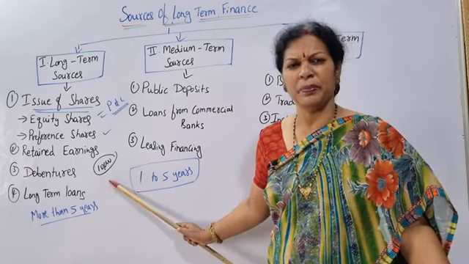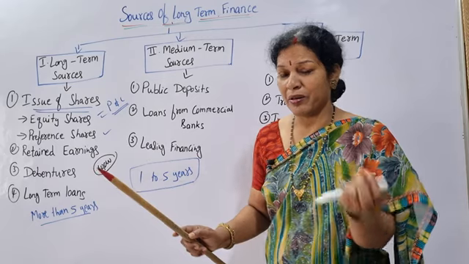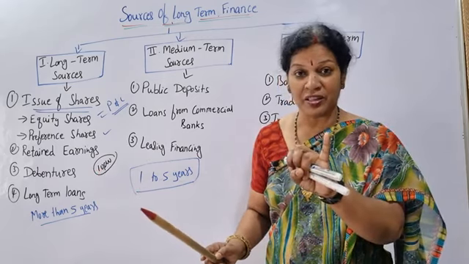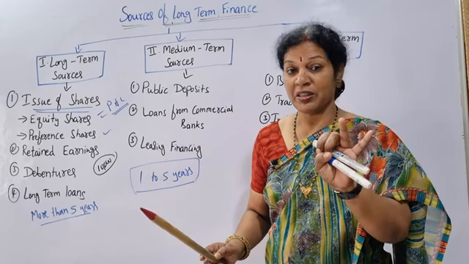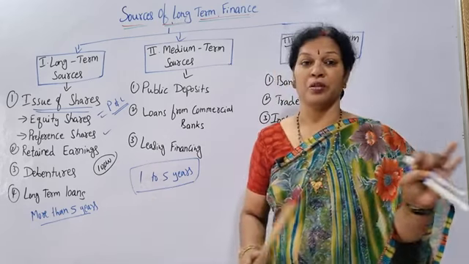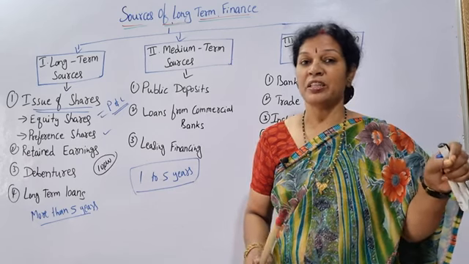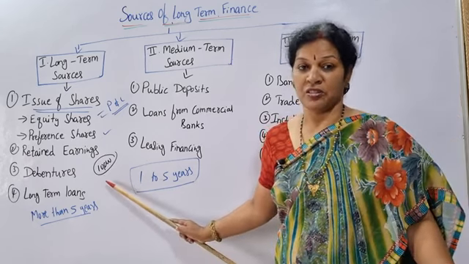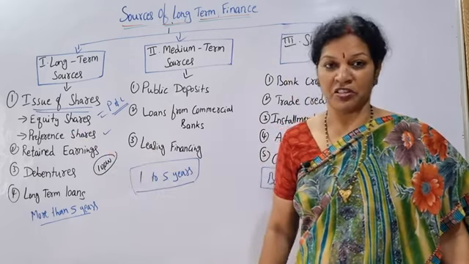Only up to 10,000, whatever the huge loss may be. At the most, I may not get the profits, and I may not get even the 10,000 rupees. That's all. Personal assets, no. Liability is limited up to the shares, not their personal assets. These are the main points to remember about the equity shares.